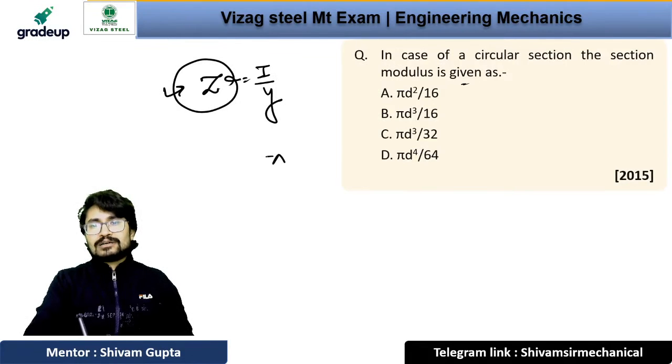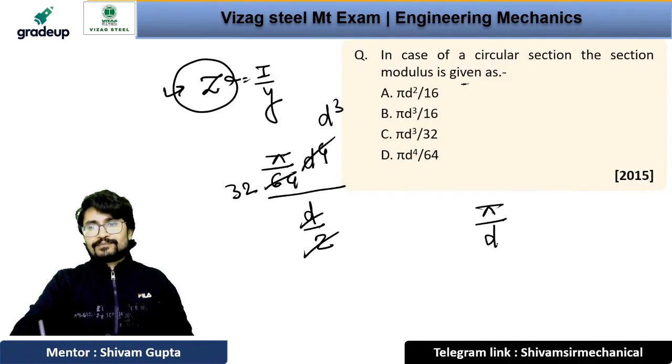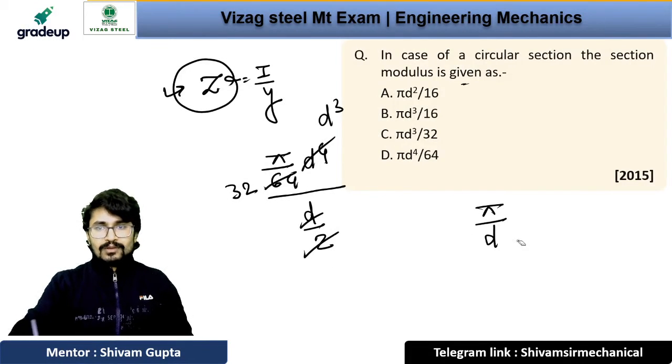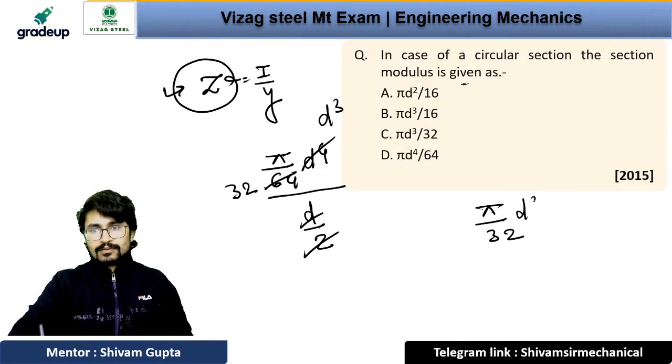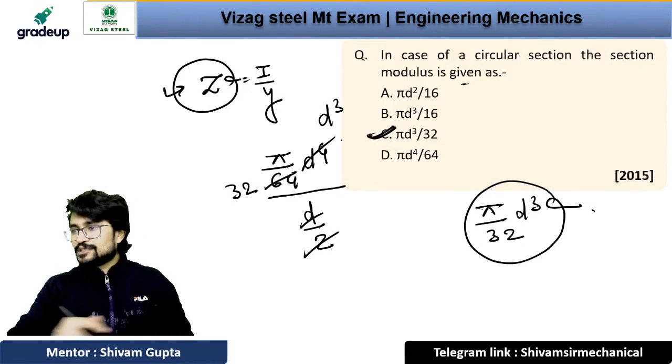I for the circular cross section is pi by 64 d to the power 4, divided by y, that is d by 2. When you solve it, you will get 32. When you cross multiply, you will get d cube. So the answer will be pi by 32 d cube. Clear? So the answer will be option C. Option C will be the correct answer.